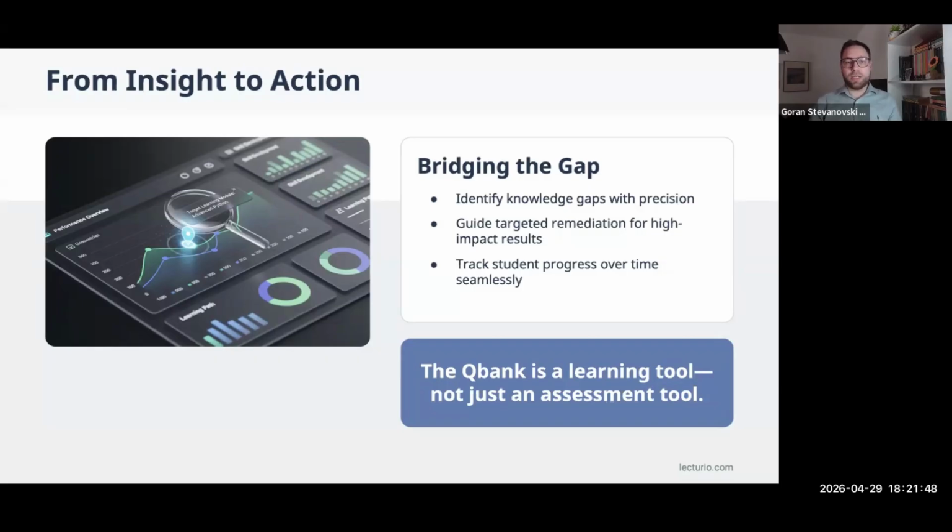And in the process, we wanted to show you both the Qbank and what it consists of, what these questions look like, but also some of the novelties that you can use as faculty members.